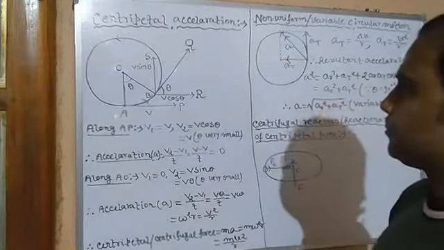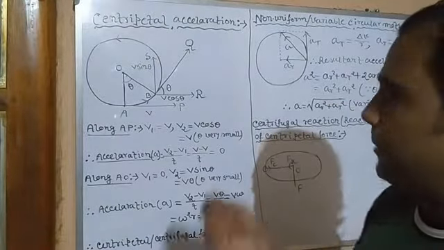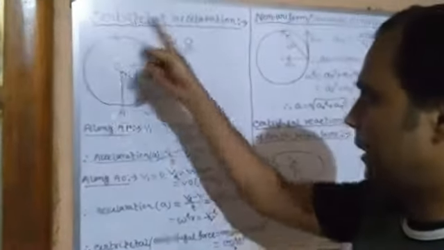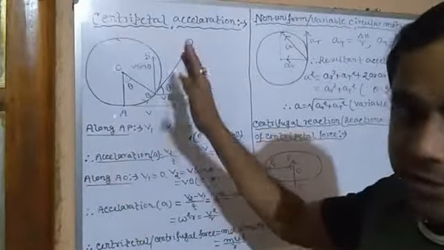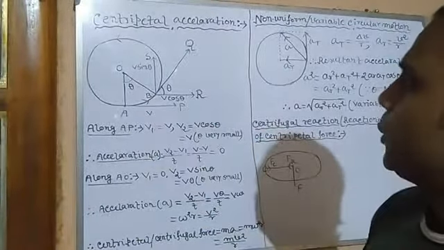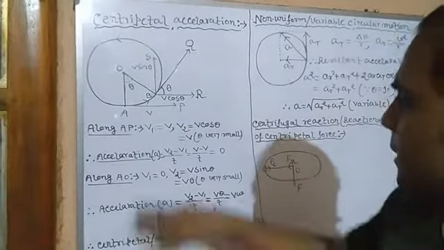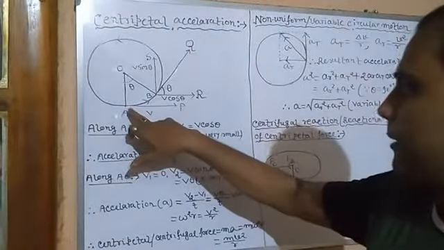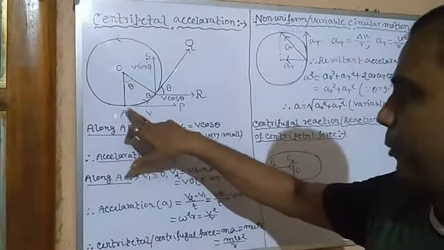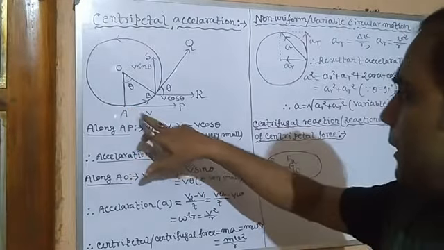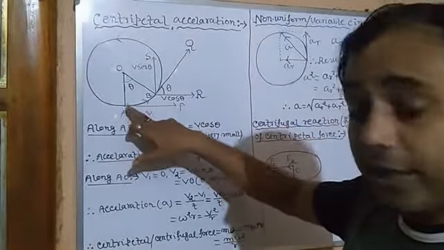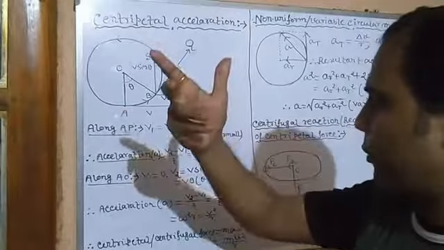So suppose a particle of mass m is executing circular motion in the anti-clockwise direction, as you can see in the diagram. O is its center. It starts its journey from point A. Initially its velocity was 0, obviously.